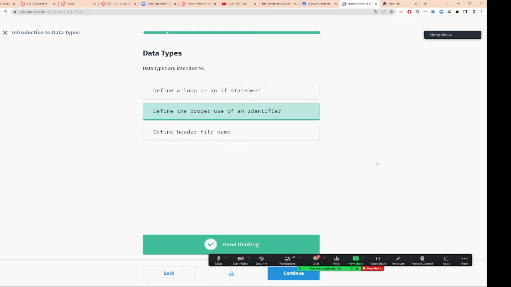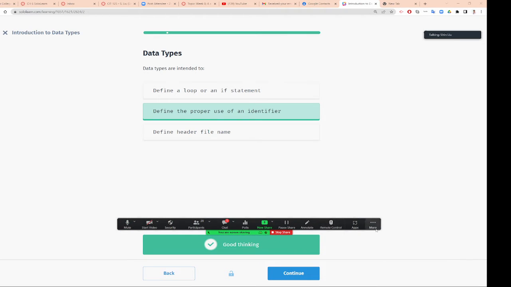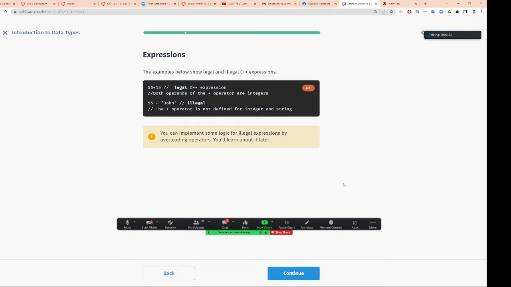So data types are intended to define the proper use of an identifier. So it's like a storage room right here. They sort it first. Okay, so in our easy English way, we can say refrigerators go to the refrigerator warehouse, TVs go to the TV warehouse, because the size is already preset. Sort of like that. Okay. So we are going to go to expressions.